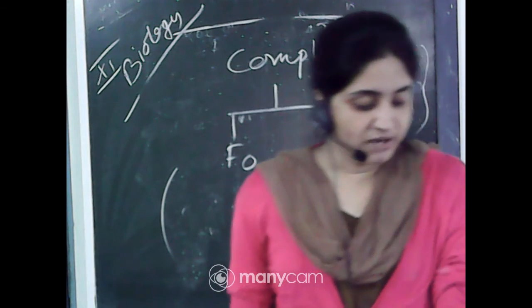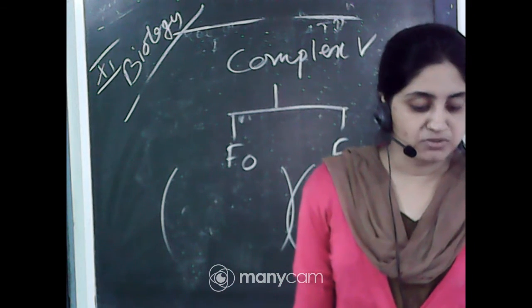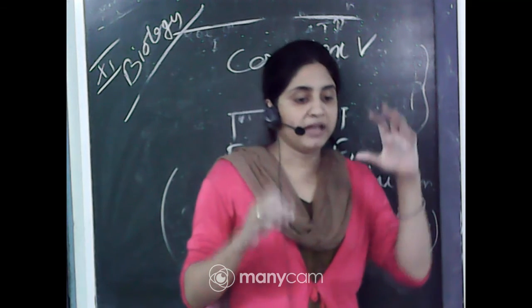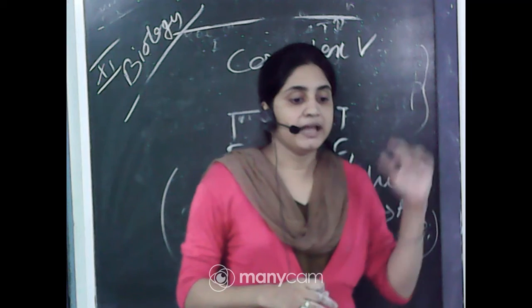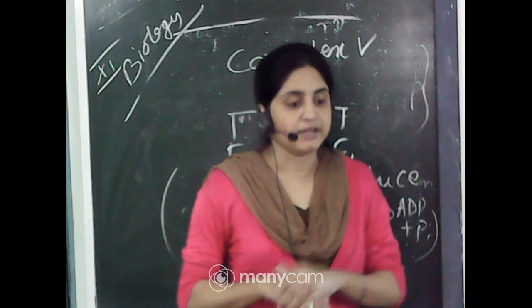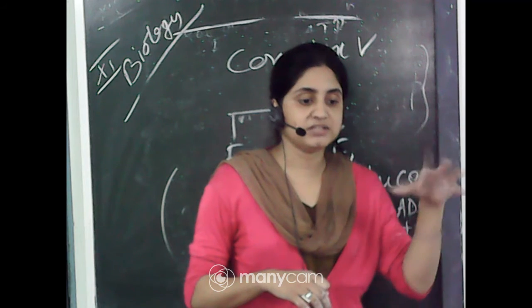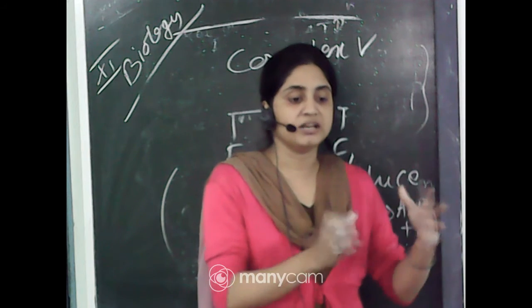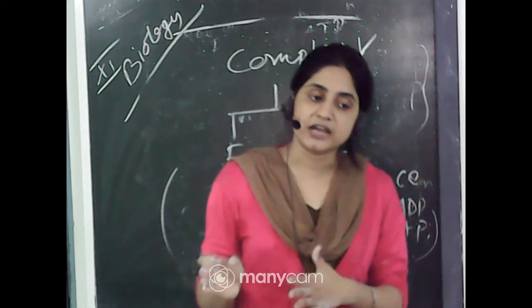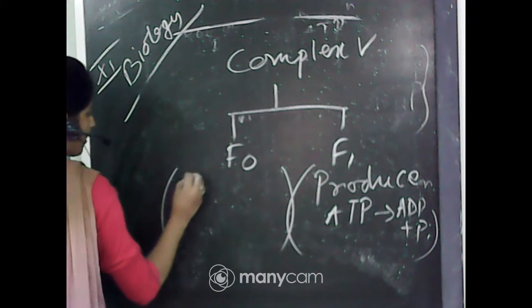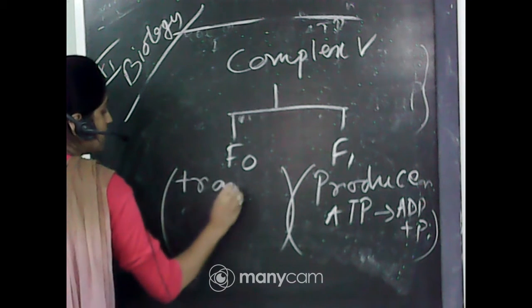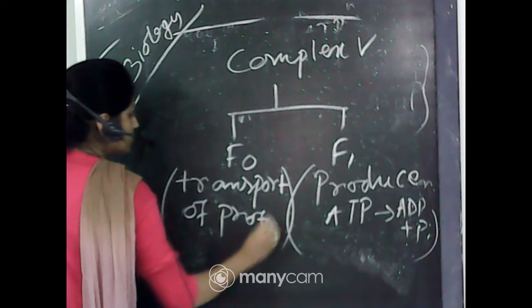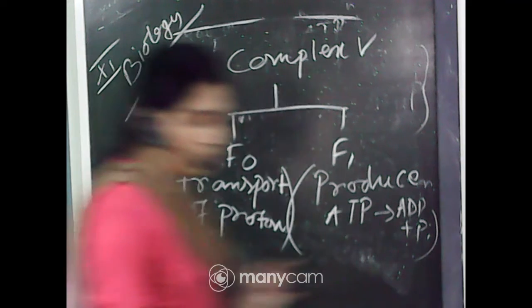And what is the function of F0? F0 acts as the integral membrane protein complex that helps move protons across the inner membrane. F1 is present in the membrane to help produce ATP from ADP plus Pi, and F0 is another protein that forms a channel, a tube-like structure, through which protons enter from the outside to the inside of the mitochondria. So F0 helps in the transport of protons.